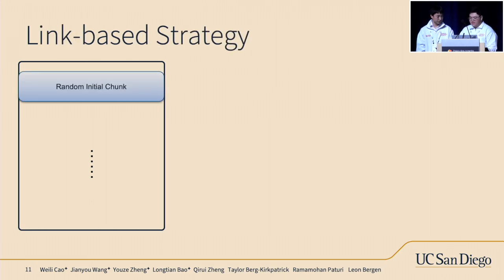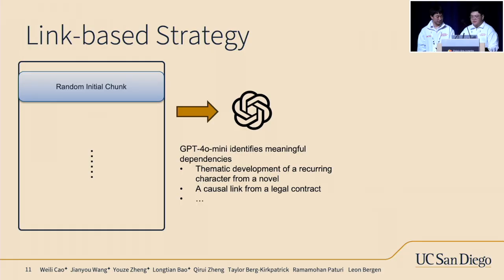And therefore, we tried a link-based strategy. Instead of doing one chunk, we give GPT-4o Mini an initial chunk and a wider context window. We then ask it to find another chunk somewhere else in the document that has a meaningful and natural dependency linked to the first chunk. So this meaningful dependency could be a thematic development of a recurring character from a novel, or a causal link from a legal contract, or something else.